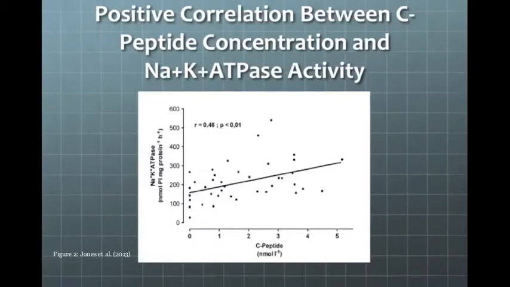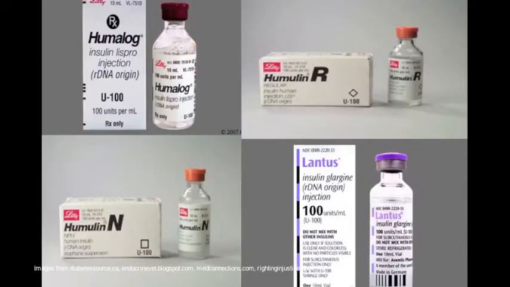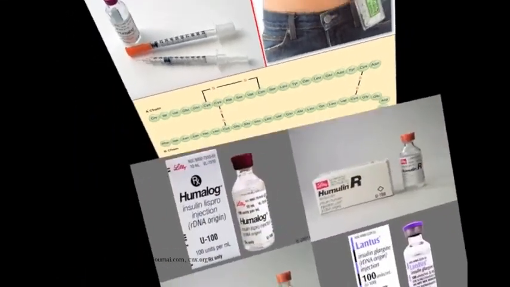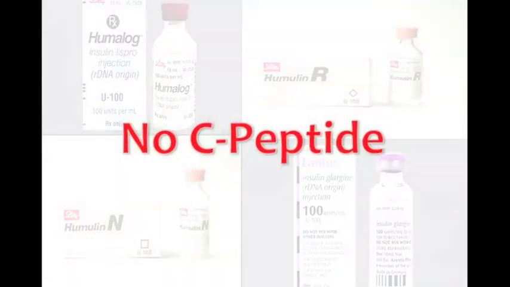C-peptide administration is positively correlated with the sodium-potassium ATPase activity, and therefore complications associated with reduced enzyme activity are a concern for people with type 1 diabetes. Synthetic insulin that is administered in insulin therapy via injections or by an insulin pump contains only the alpha and beta chains of insulin. Therefore, people with type 1 diabetes have no source of C-peptide.